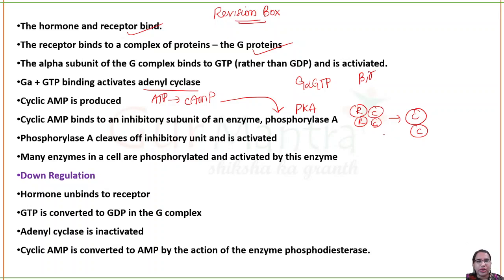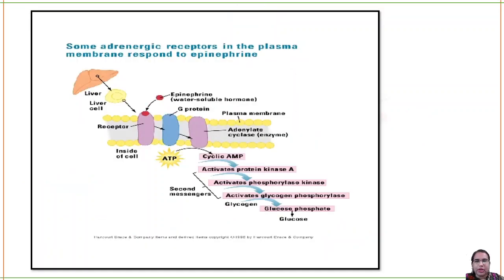Now, downregulation. The hormone has to unbind. GTP will be converted to GDP using the GAP. Adenylate cyclase should be inactivated, and the phosphodiesterase enzyme will convert your cyclic AMP to 5-AMP, which is not a secondary messenger. Okay, do you understand the process?